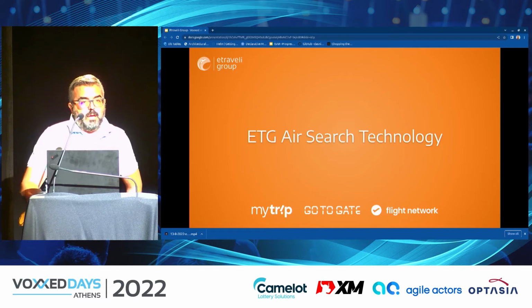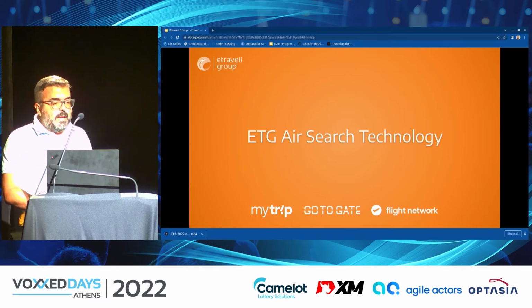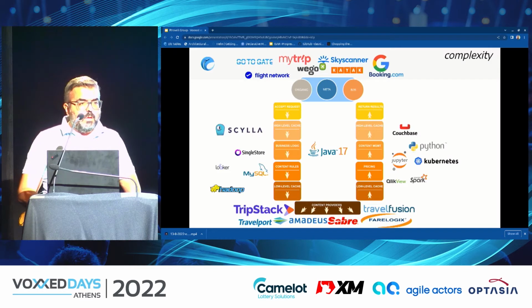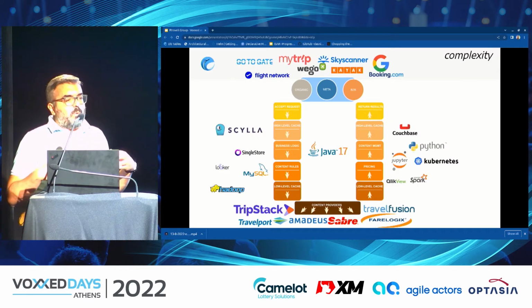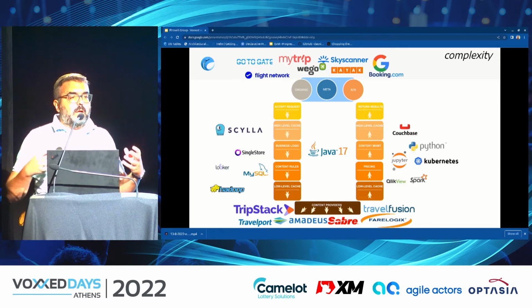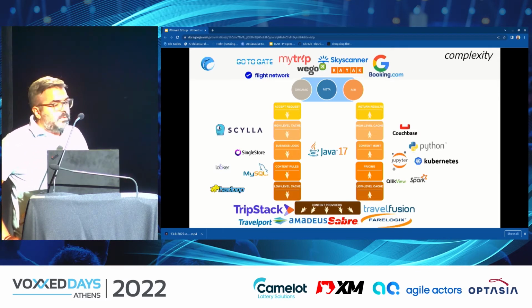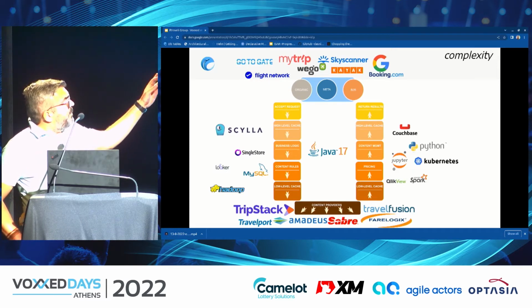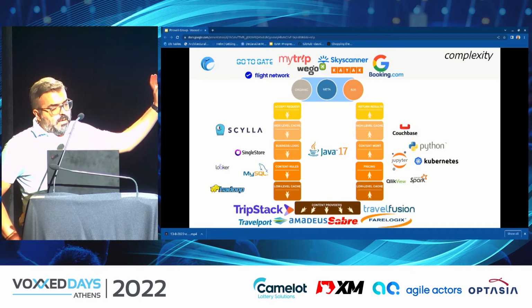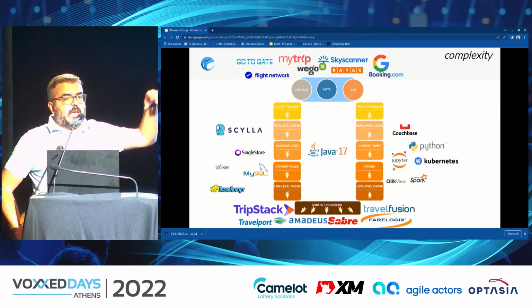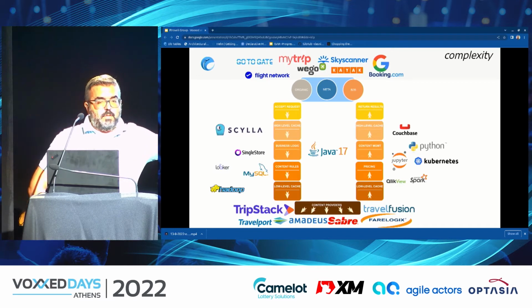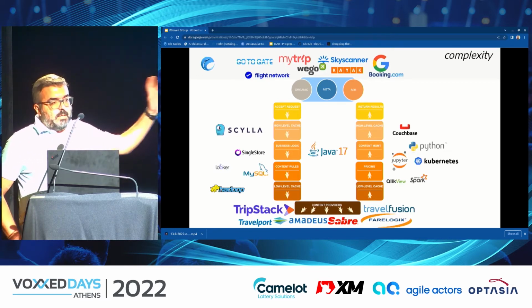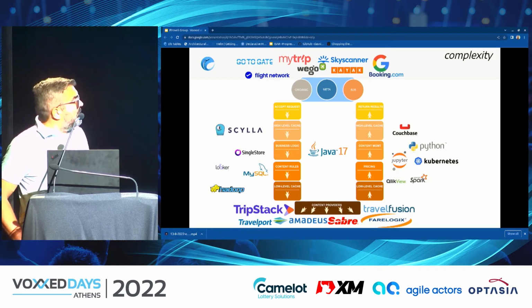So let's take a deeper dive into the eTravel air search technology. As you might see here, it is a quite complex ecosystem that behind the scenes takes the responsibility of doing the search and creating the unique content for our customers. On the top of the page, you see our selling channels. We have our own sites, the organic part. We have the meta searchers, Skyscanner, Kayak, I don't know if you have heard of them. And we have our B2B partners, Booking.com, Google Flights, stuff like that.